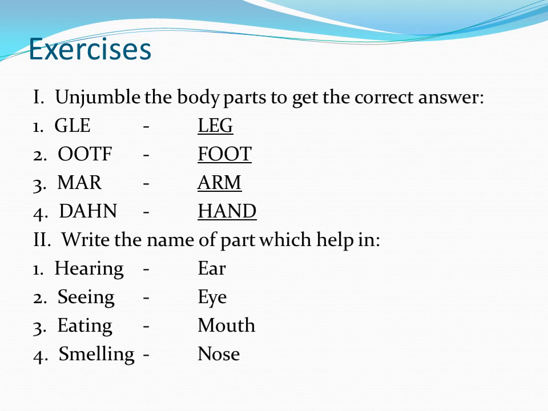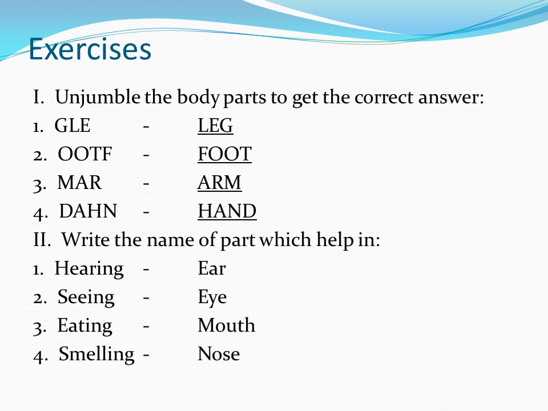First is unjumble the body parts to get the correct answer. First part is G-L-E, and if we correct this jumbled word, we get the answer as leg. L-E-G, leg. Now the second one is O-O-T-F.